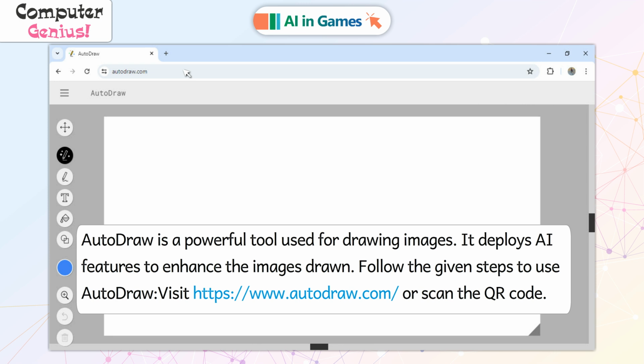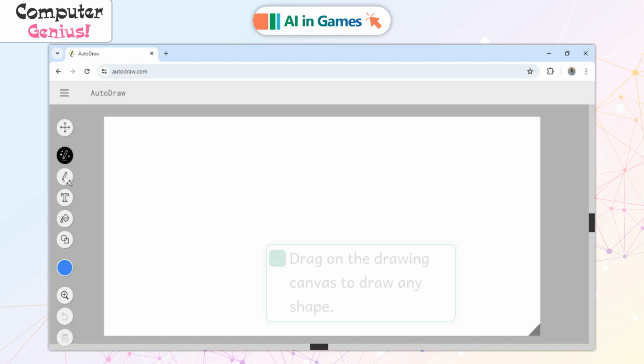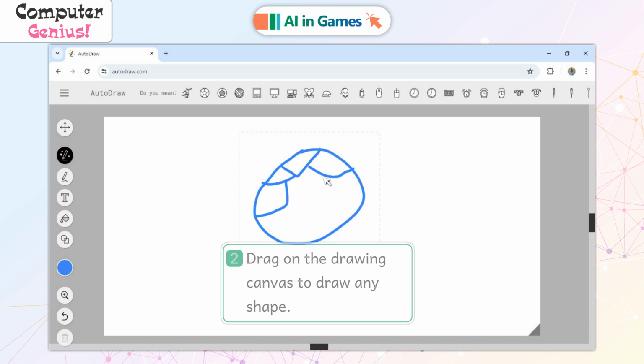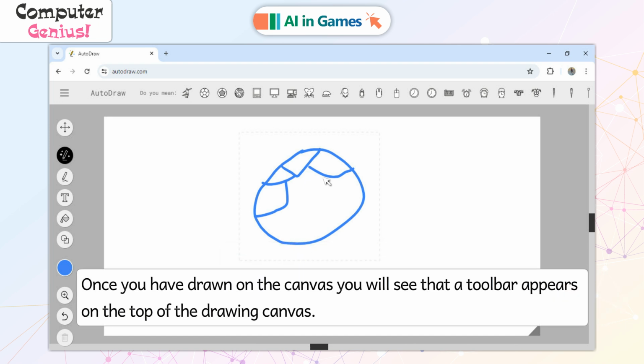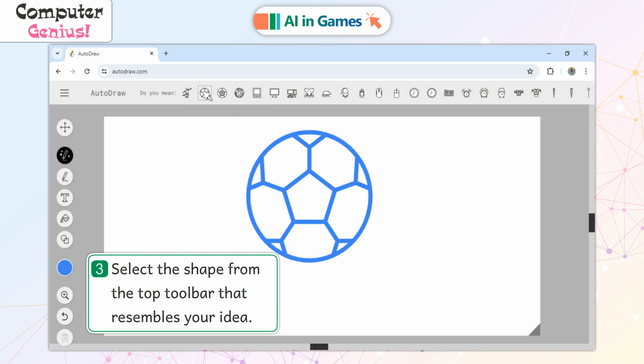Visit or scan the QR code. 1. Select any tool from the right-hand toolbar. 2. Drag on the drawing canvas to draw any shape. Once you have drawn on the canvas, you will see that a toolbar appears on the top of the drawing canvas. 3. Select the shapes from the top toolbar that resembles your idea.